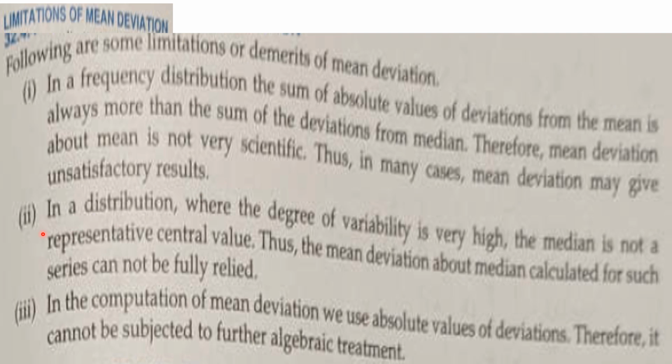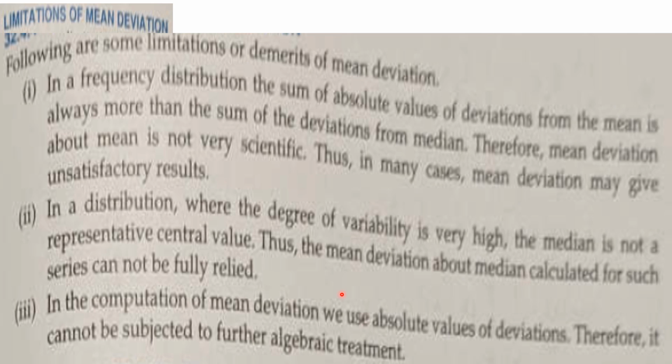And second demerit, in a distribution where the degree of variability is very high, the median is not a representative central value. Thus, the mean deviation about median calculated for such series cannot be fully relied on. Okay, my children, this is the second demerit. And the third one is, in the computation of mean deviation, we use absolute values of deviations. Therefore, it cannot be subjected to further algebraic treatment. These are the demerits of mean deviation.